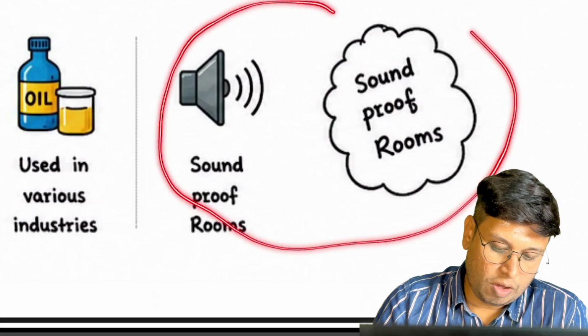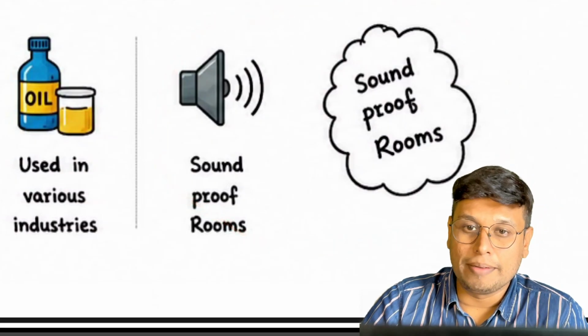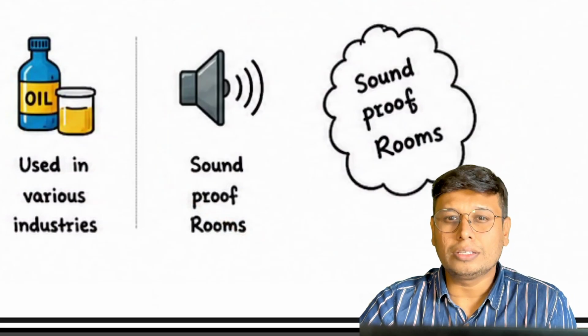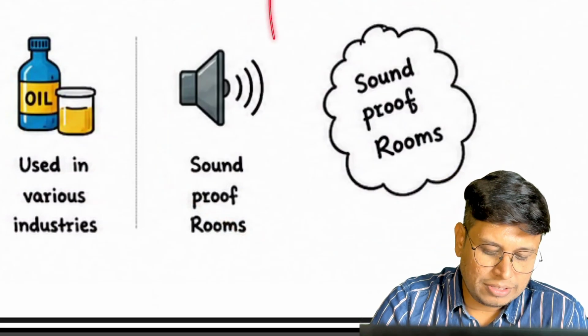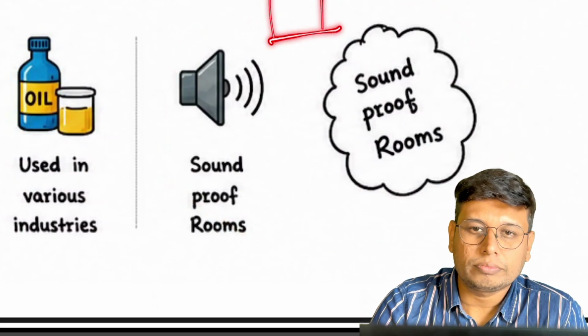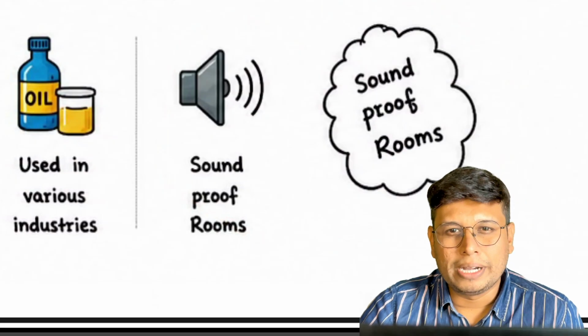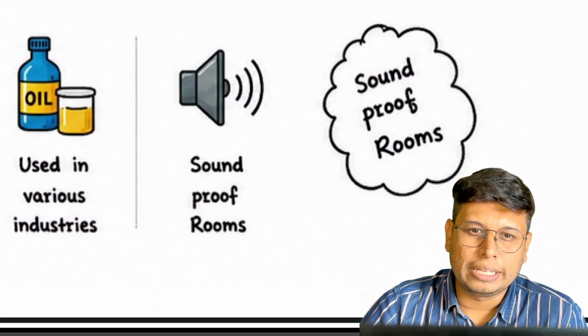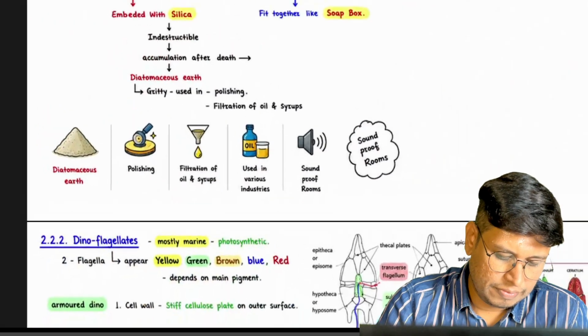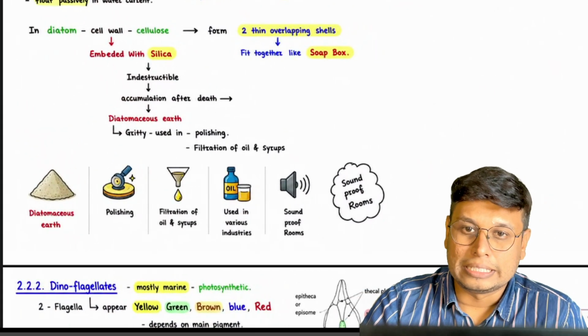And one of the non-NCERT uses, it can be used to make soundproof rooms, which could be used for sound experimentation, audio recording, all those things. Okay, so this is there.